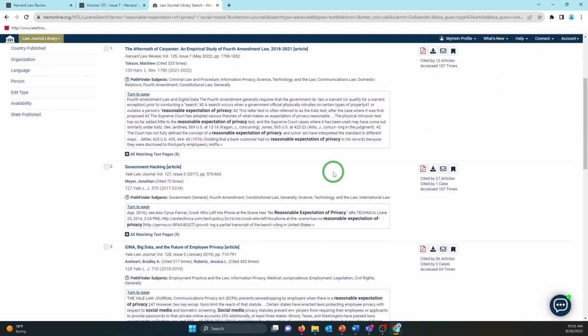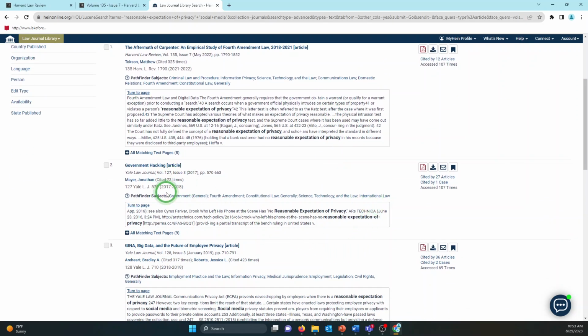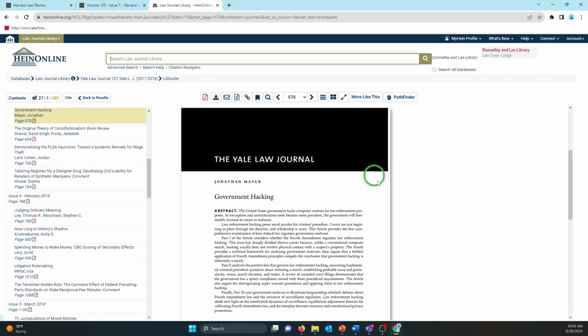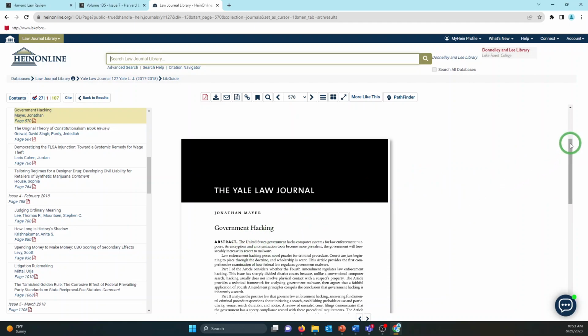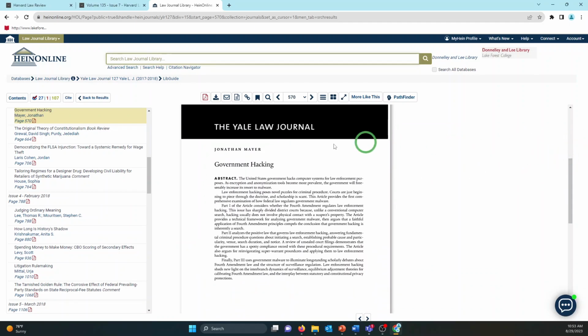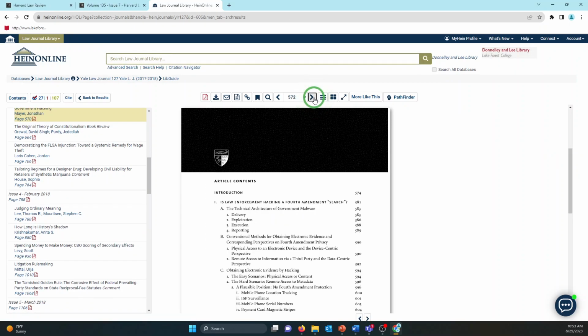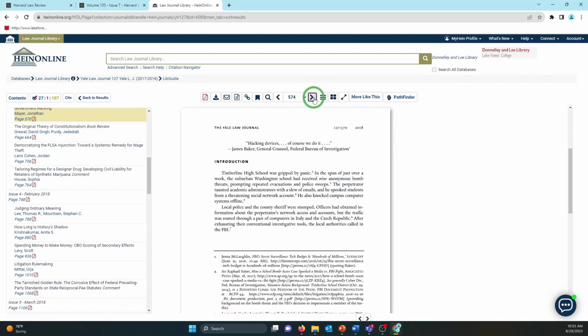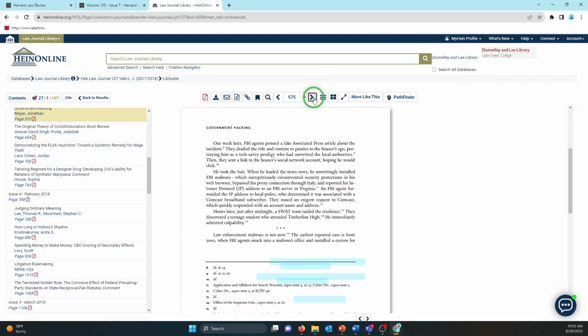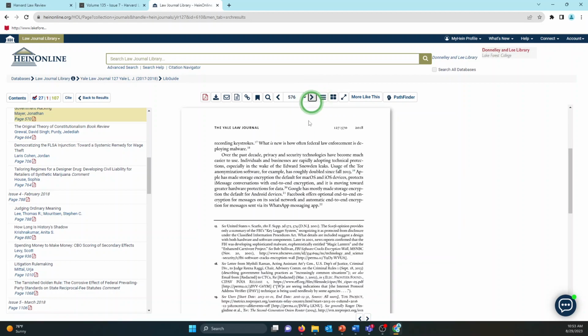So let's say I'm interested in this one from the Yale Law Journal, Government Hacking. If I click on that article, we're going to get the full PDF view of that. It starts off, as a lot of articles do, with an abstract. We'll be able to go down. It's a little bit unusual that I have to actually go next page, next page, next page on this kind of thing. But we can go through the entire article. It's quite long, and that's not uncommon.